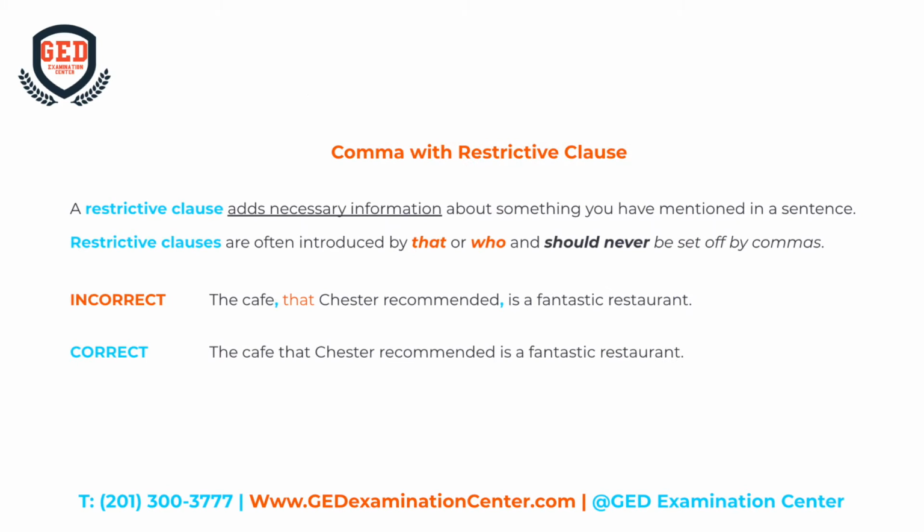Comma with restrictive clauses. A restrictive clause adds necessary information about something you have mentioned in a sentence. Restrictive clauses are often introduced by that or who and should never be set off by commas. Here are some examples. "The cafe, that Chester recommended, is a fantastic restaurant." This example is incorrect. The correct way is, "The cafe that Chester recommended is a fantastic restaurant." The clause that Chester recommended is essential information in the sentence above. If you removed it, there would be no way to tell which restaurant you were talking about.